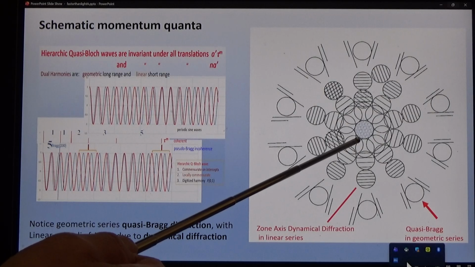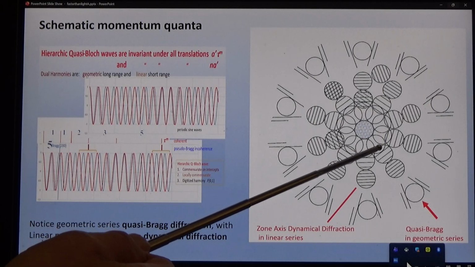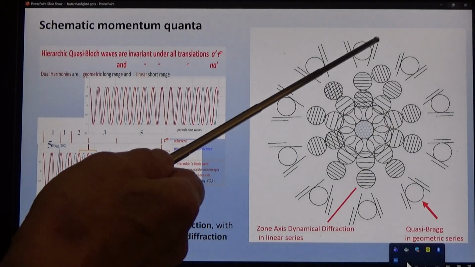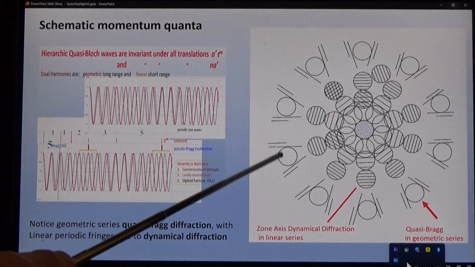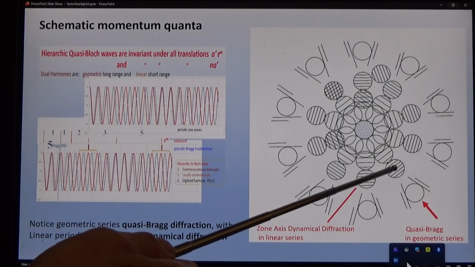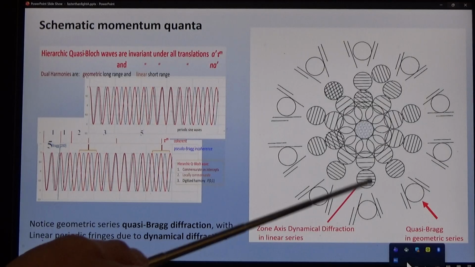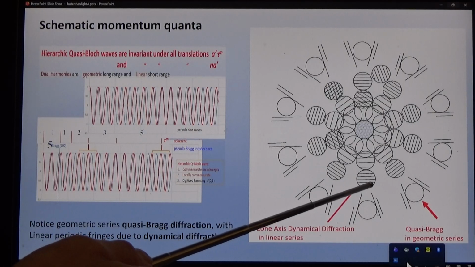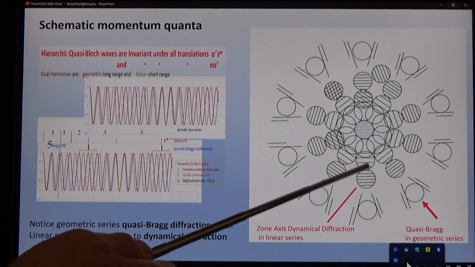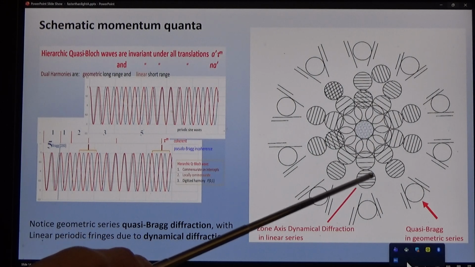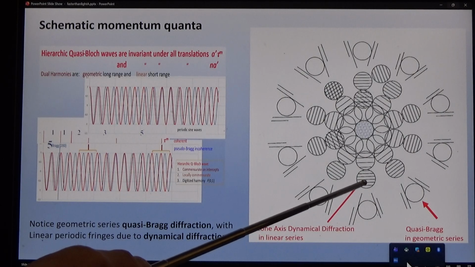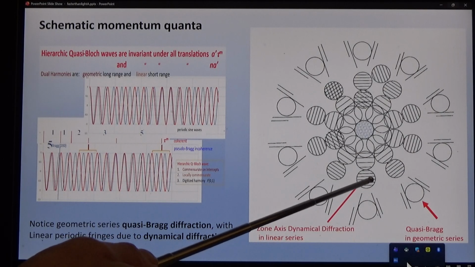First of all, we find the same geometric pattern we saw, only each spot that we saw before is now expanded into a circle. And though these spots are in geometric series, these circles are in linear series. 1 over 6, 0.6 and 1.